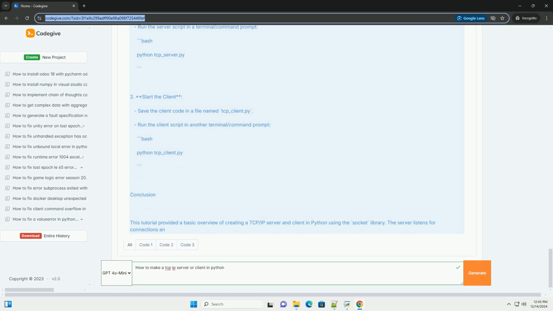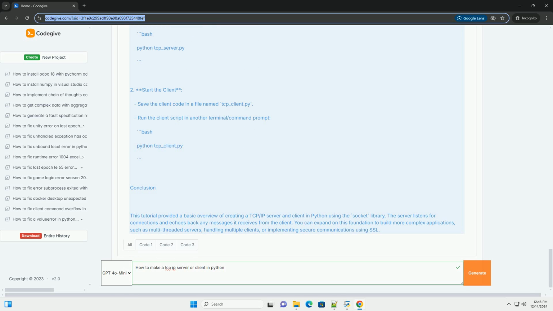5. Accept connections. Use the accept method to accept a connection from a client. 6. Receive and send data. Use the recv and send methods to communicate with the client. 7. Close the connection. Close the socket once done. Here's an example of a simple TCP server.